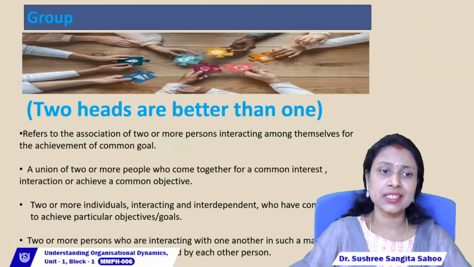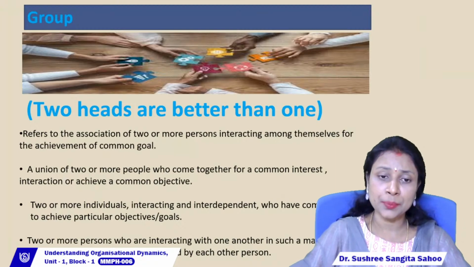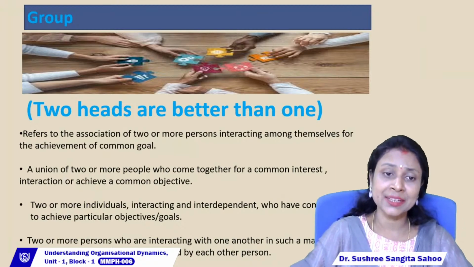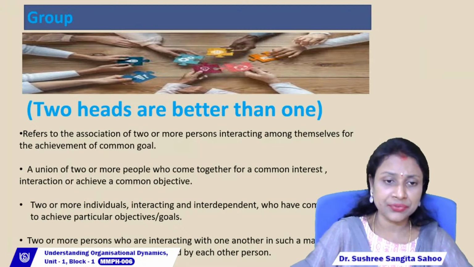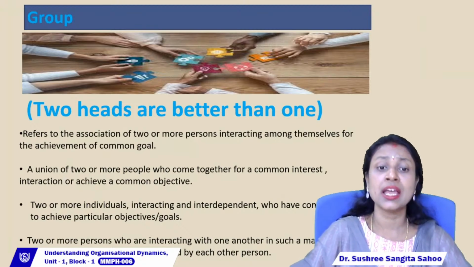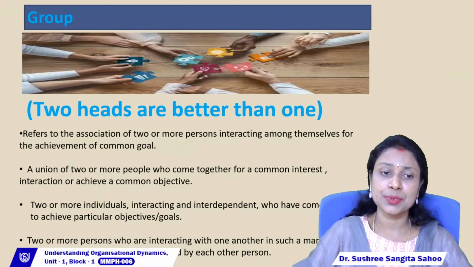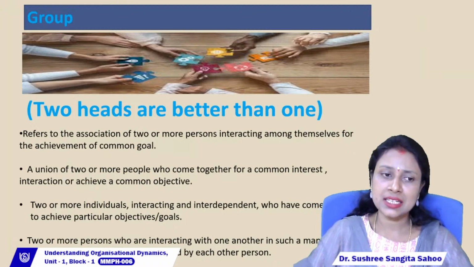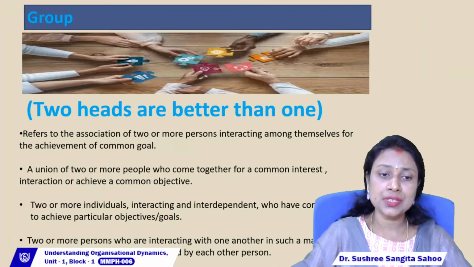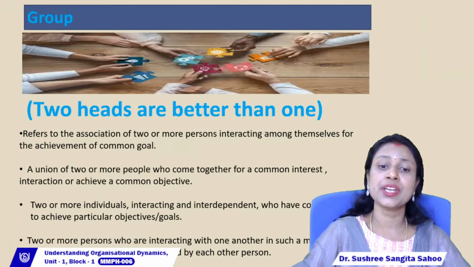In other words, a group is when two or more individuals are interacting and interdependent, right? In a group all the members are interacting, sharing their ideas, feelings and goals, and all the members are interdependent, having come together to achieve a common objective or goal. Lastly, a group is two or more persons interacting with one another in such a manner that each person influences and is influenced by the others.